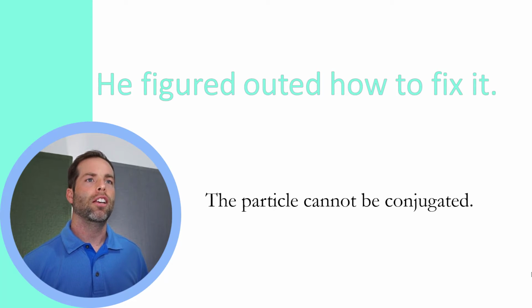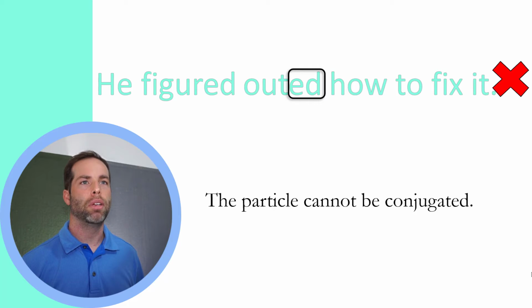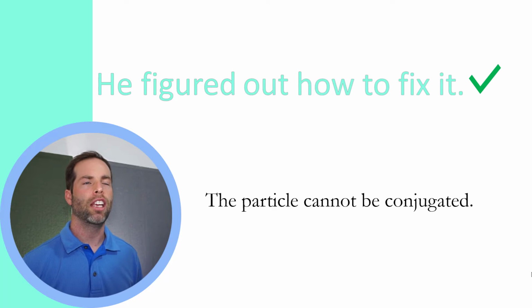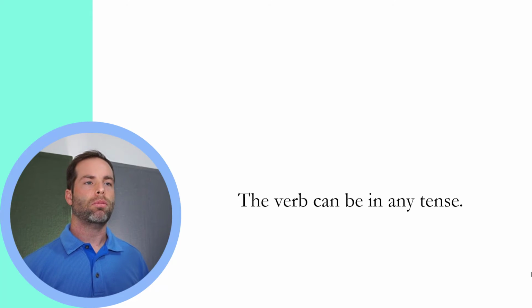In this sentence, he figured outed how to fix it. We also have an error because the particle cannot be conjugated. It will never change, no matter if it's in the past or the present or the future. So we need to take away the conjugation, and then the sentence will be correct. He figured out. Never change the particle, never change the position or conjugation. Let's look at another rule. This is not really a rule, just an observation.